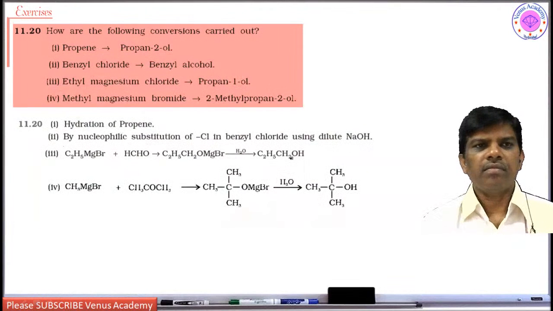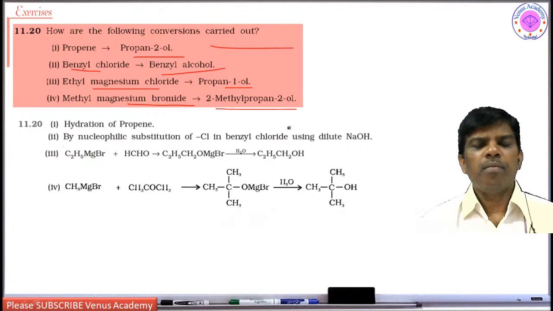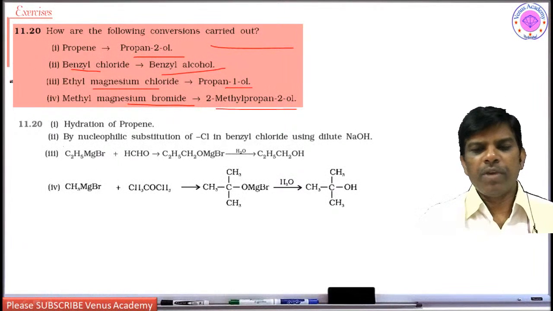Next, how are the following conversions carried out? Propene to propanol, it is given in your textbook. Benzyl chloride to benzyl alcohol, ethyl magnesium chloride to propan-1-ol, methyl magnesium bromide to 2-methylpropan-2-ol. Yes students, so this is the Grignard reaction. Benzyl chloride is substitution, and propene is hydration.